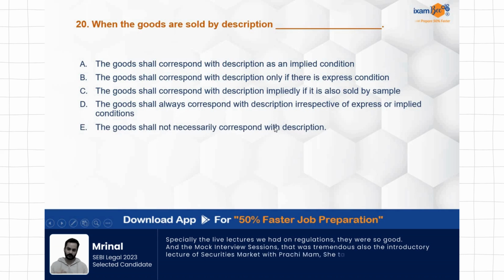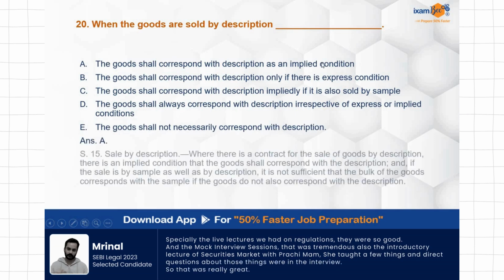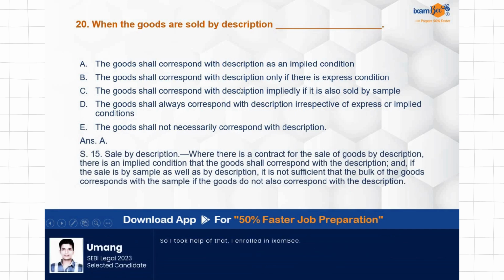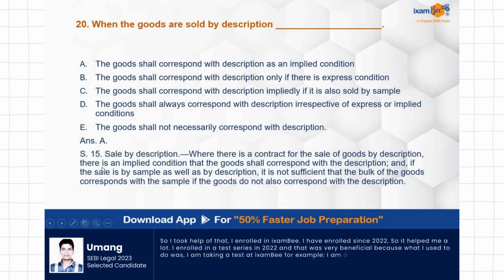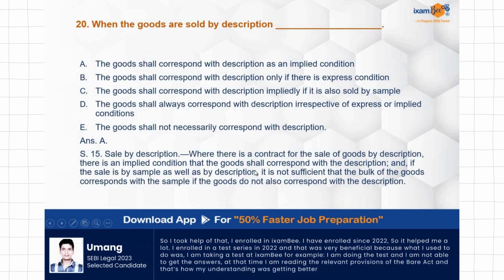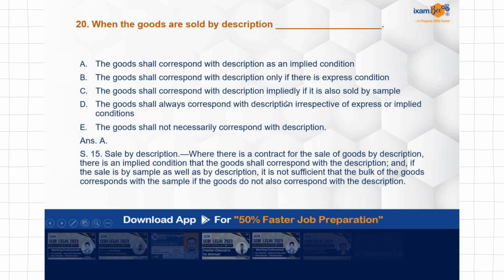So when the goods are sold by description, in that case, the goods shall correspond with the description definitely, and that will be happening as an implied condition. There is no need for an express condition for that because the sale is by description. Sale by description is covered under section 15. Sale by sample is under section 17 and sale by description is under section 15. In that it is made clear.